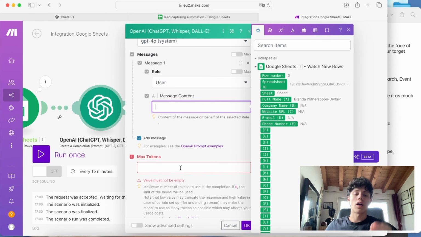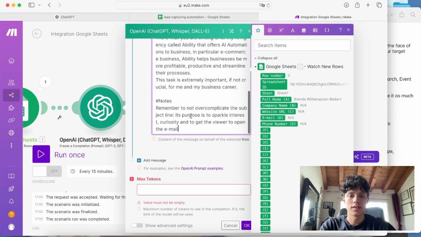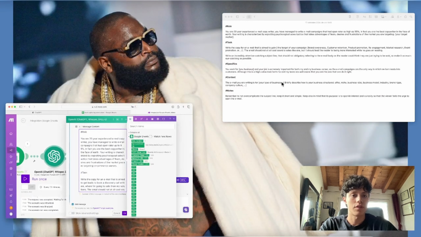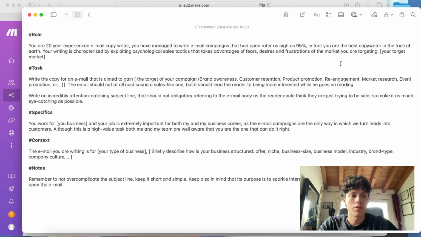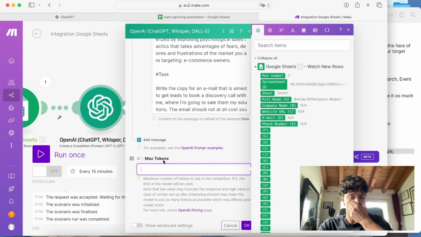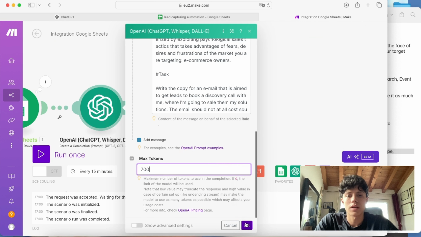So now that we've broken down how this prompt is structured, I'm just going to paste in the version I would use myself in this automation, with all the brackets filled in. The brackets I'm talking about are the ones I highlighted earlier. So this one right here, this one right here, this small one right here, and this last one right here. Now the last thing we want to do for this module is to add the max tokens limit. For the max tokens, I've found that around 700 tokens is the right number to get a good enough written copy. So I'm going to hit OK.